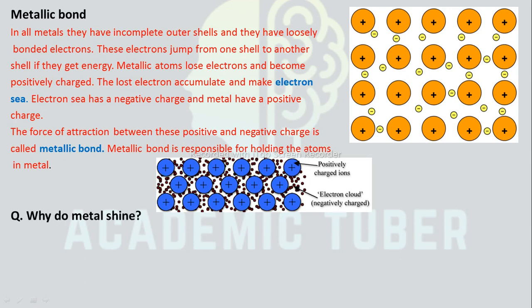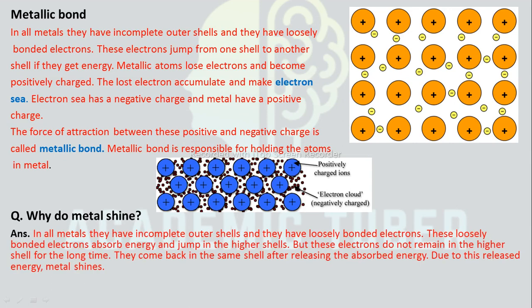So here is one question. Why do metals shine? We know that in all metals they have incomplete outer shell and they have loosely bonded electrons. The loosely bonded electrons absorb energy and jump to the higher shells, but these electrons do not remain in the higher shell for a long time. They come back to the same shell after releasing the absorbed energy, and due to this released energy, metals shine.